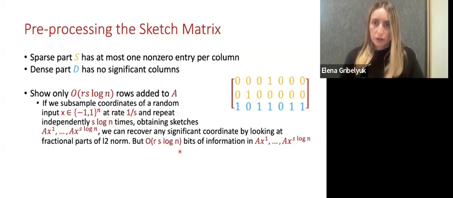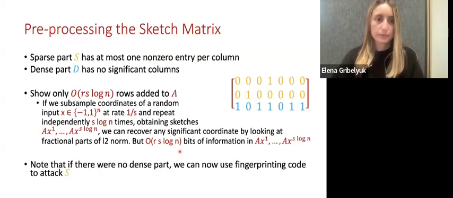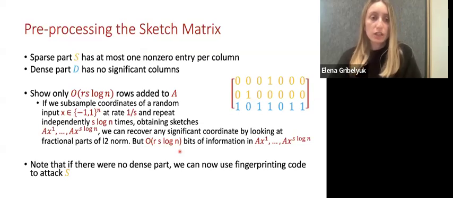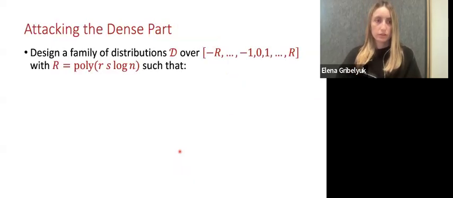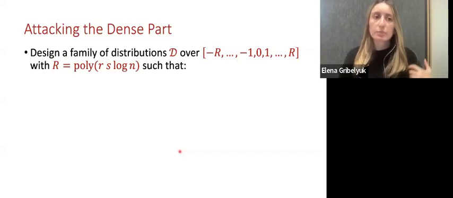Now, as part of our argument, we show that this preprocessing only adds O of R times S times log n rows to create this new matrix A prime. And note that if there were no dense part, we could have just used the fingerprinting code right now to attack S and learn the set of significant coordinates. But since we do have a dense part, we will need to handle that.